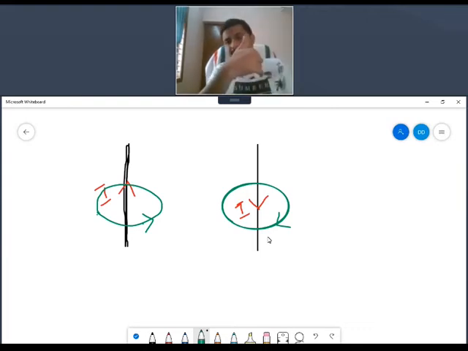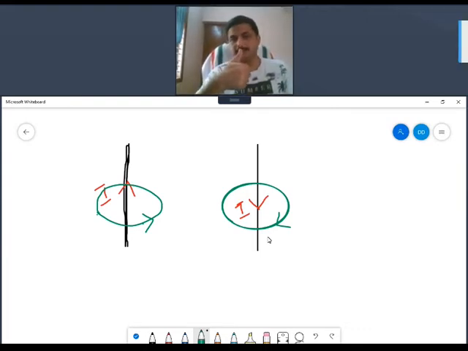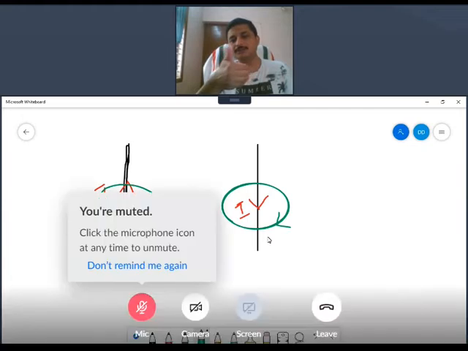You hold like this, your right hand. Don't confuse with the camera. Your right hand. So thumb is up, that is current is up. So the field is in the finger direction. You cannot show around. You cannot take your finger around your thumb, but you know that it's coming towards you. Your finger is coming towards you. If the finger is coming towards you, that means the field is coming out of the paper.